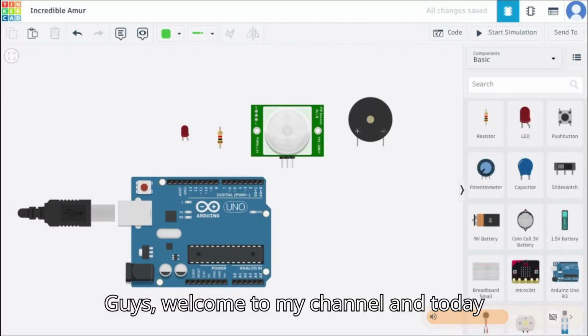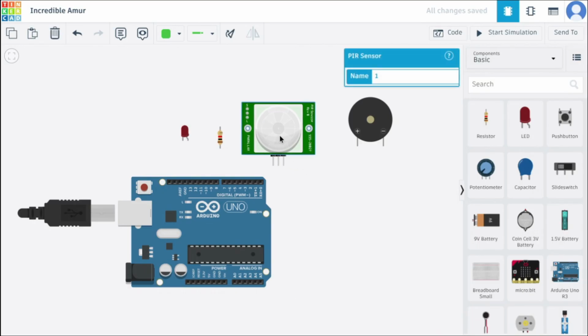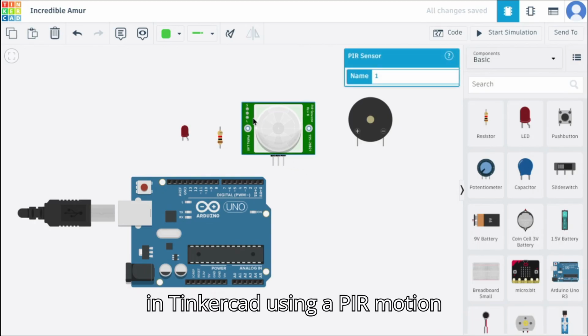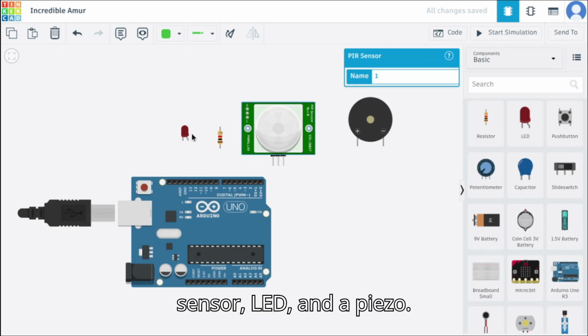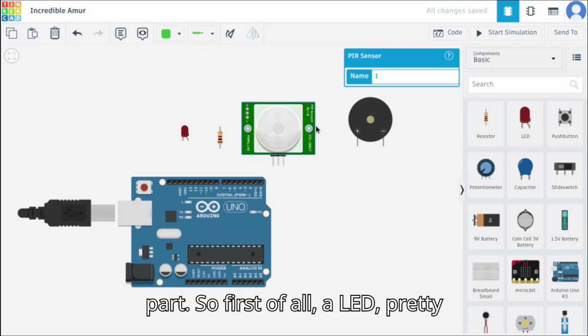Guys, welcome to my channel, and today I'll be building an intruder detection system in Tinkercad using a PIR motion sensor, LED, and a piezo. So to begin with, I'll be explaining each part.